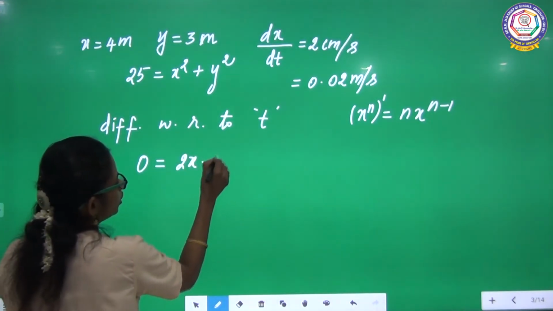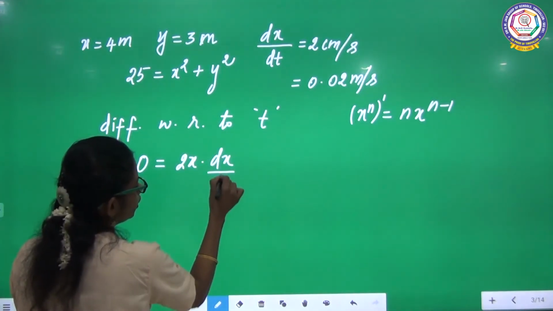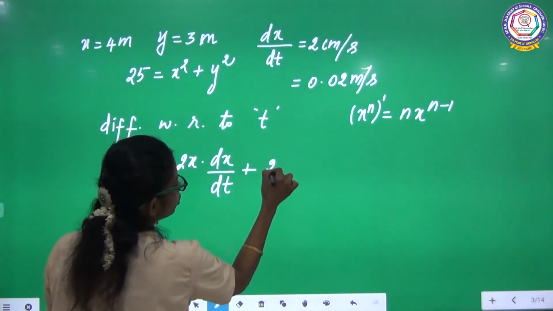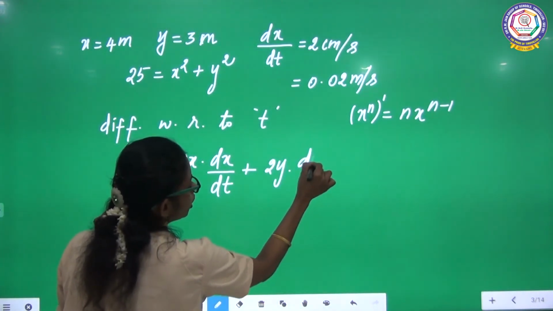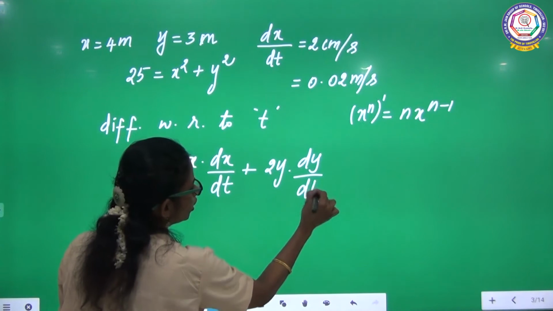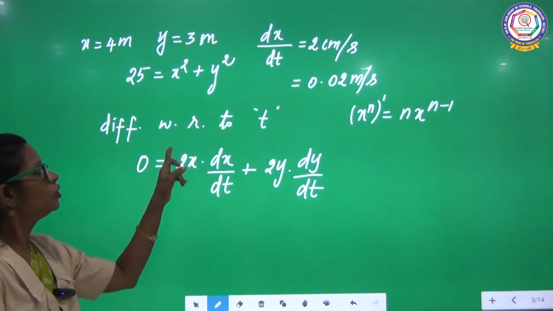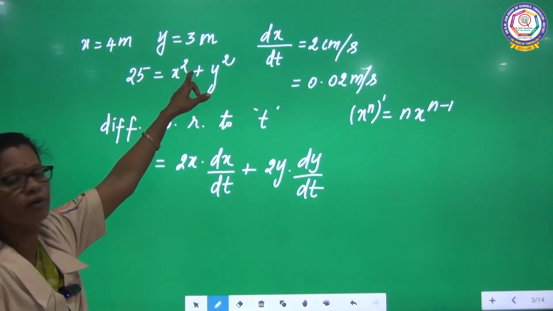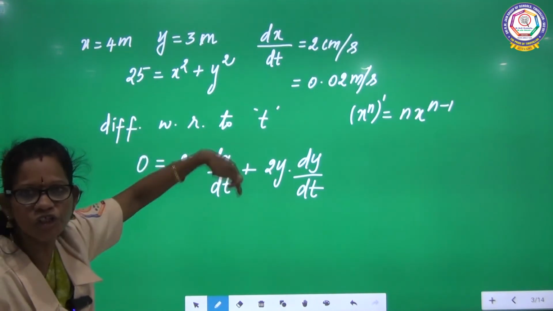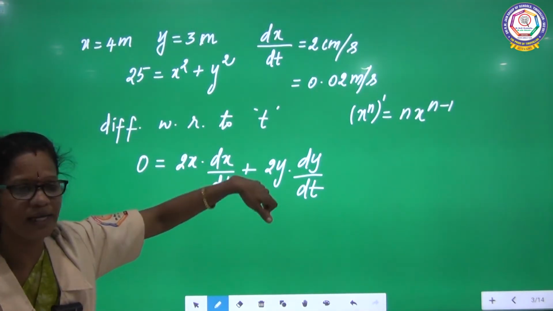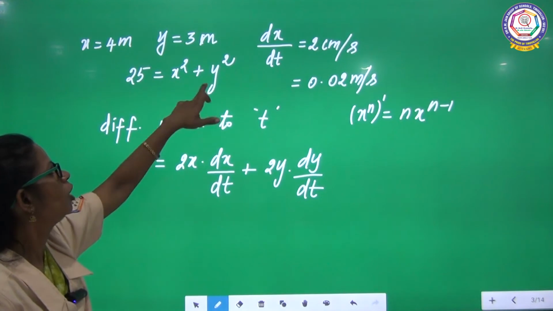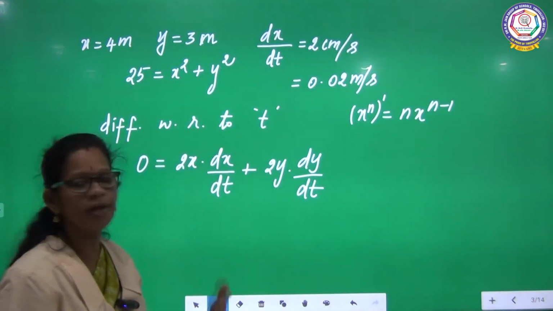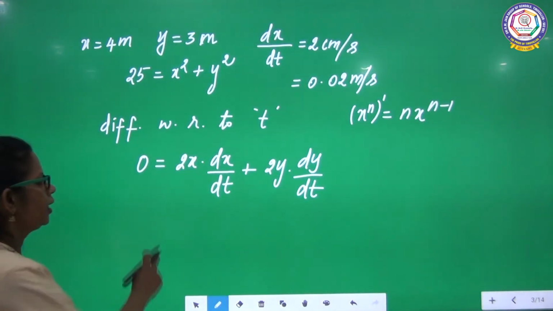2x into dx by dt plus 2y into dy by dt. This you understood, right? X square, 2 into x power 2 minus 1. You are differentiating with respect to t, that's why dx by dt. Here also the same. You are differentiating with respect to time, that's why you arrive at dy by dt.